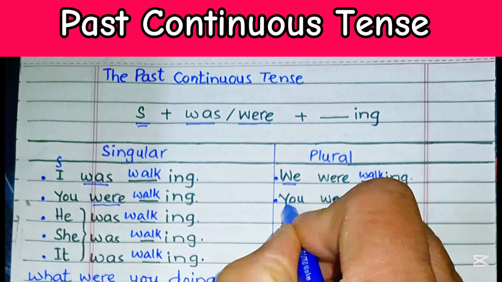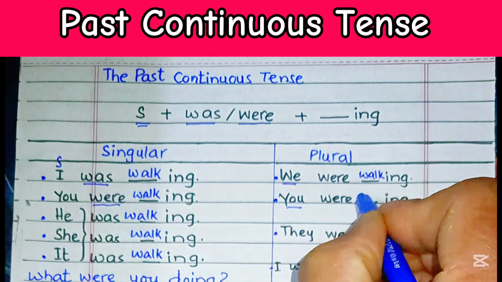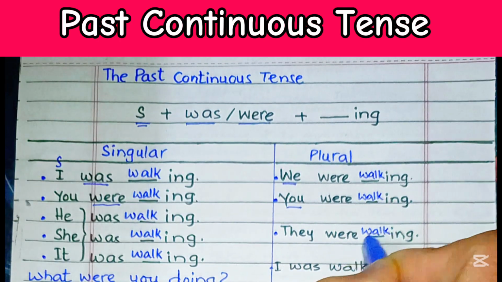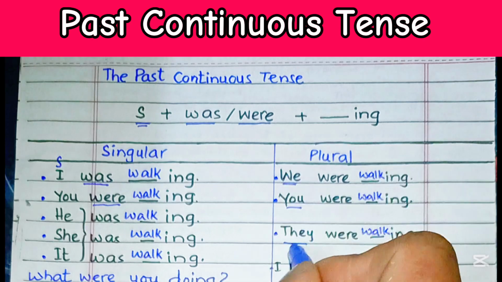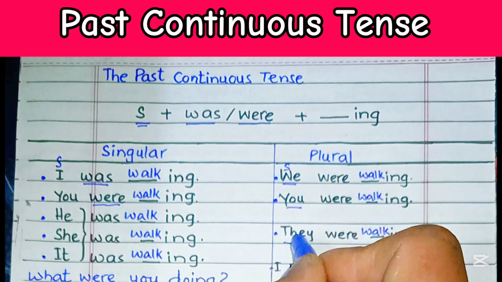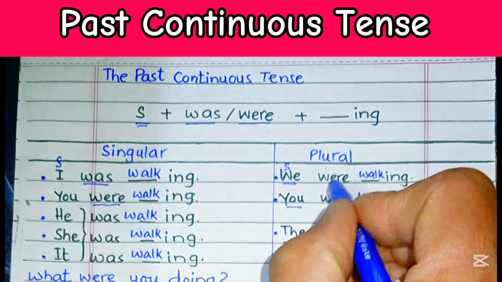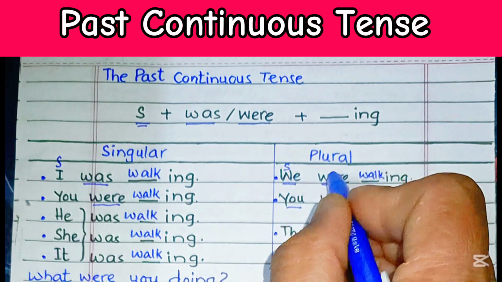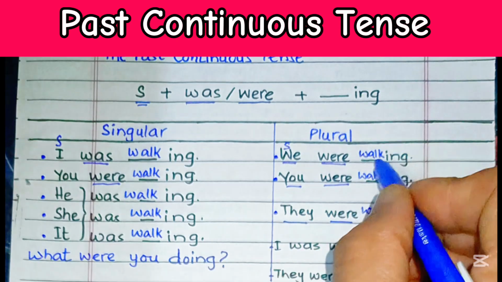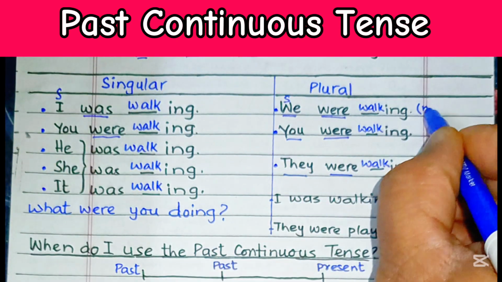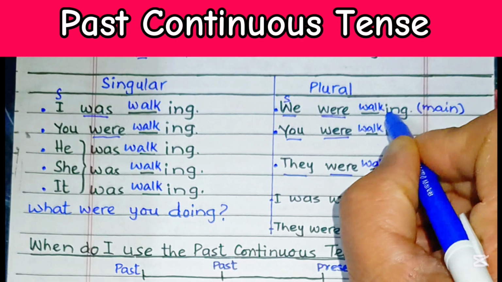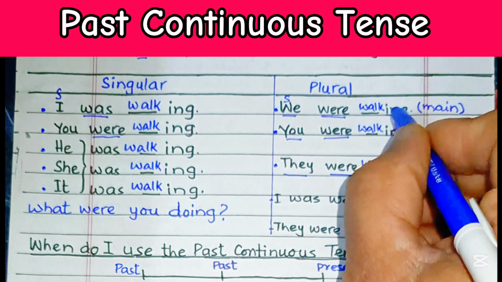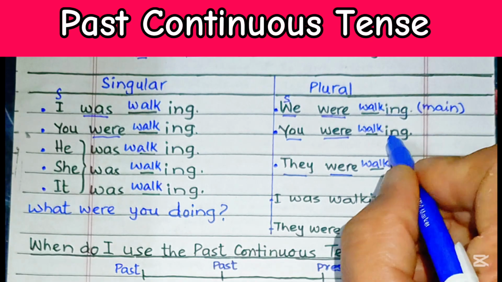Again, subject, you were walking. They were walking. So in all these examples, these are subjects: we, you, they. And according to these plural subjects, we have the be verb and its past form is were. We were, you were, they were. Then comes the main verb, that is walk, having an ing ending. So the main verb goes here along with an ing ending.